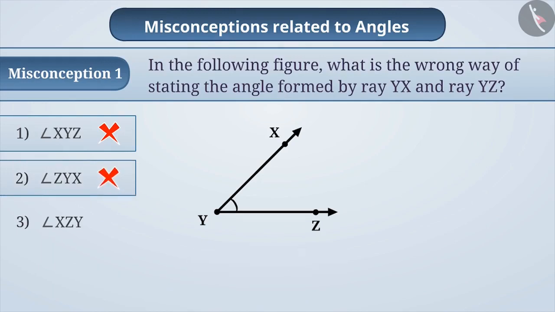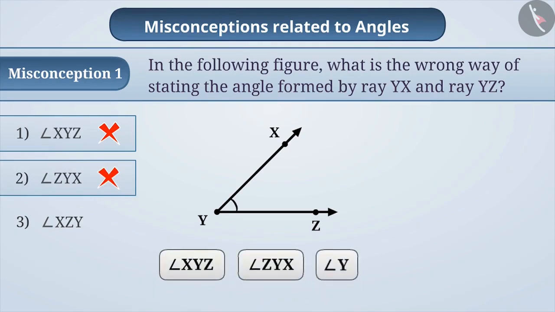The correct understanding is that the angle shown in the given figure can be written as angle XYZ, angle ZYX, or angle Y. While naming the angle, it is important to keep in mind that the letter of the vertex remains in the middle of the remaining two letters. The letter in the middle tells us at which point the angle is being formed.